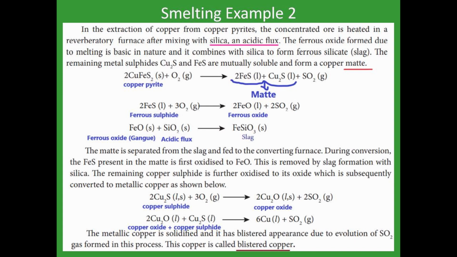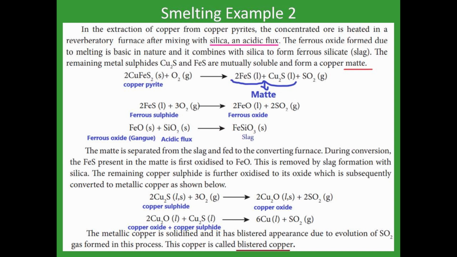Now the gangue particle is ferrous oxide. How is that ferrous oxide converted? First of all, see the reaction. When the copper pyrite is heated in the presence of oxygen, the copper becomes copper sulfide Cu2S, and the iron becomes ferrous sulfide FeS, and the remaining sulfur reacts with the oxygen to give sulfur dioxide. Then we get the mixture of ferrous sulfide and copper sulfide. That mixture is called matte. One word they will ask, what is matte? It is a mixture of ferrous sulfide and copper sulfide.